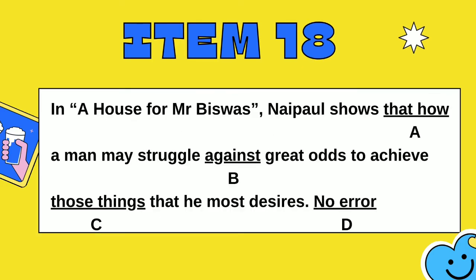Item 18. In A House for Mr. Biswas, Nepal shows that how a man may struggle against great odds to achieve those things that he most desires. Is the error at A. That all, B. Against, C. Those things, or is the sentence acceptable as it stands? The error is at A. That all.